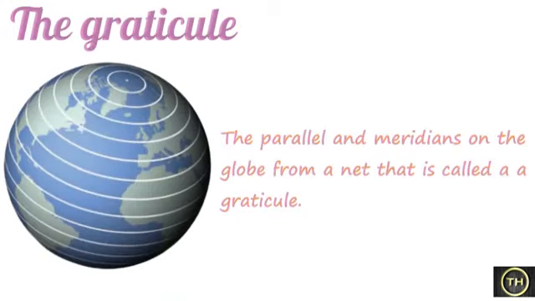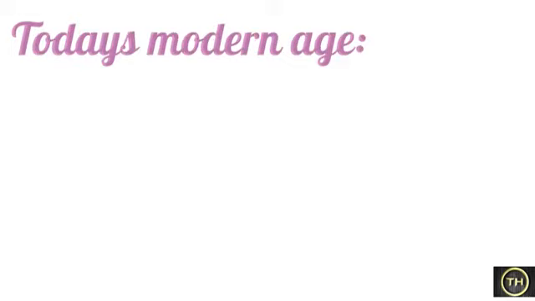Now we will learn about the graticule. The parallels and meridians on the globe form a net that is called a graticule. This facilitates determining the location of a place. Thus, we use latitude and longitude for determining the location on the earth. This method is being used even in today's modern age quite effectively.